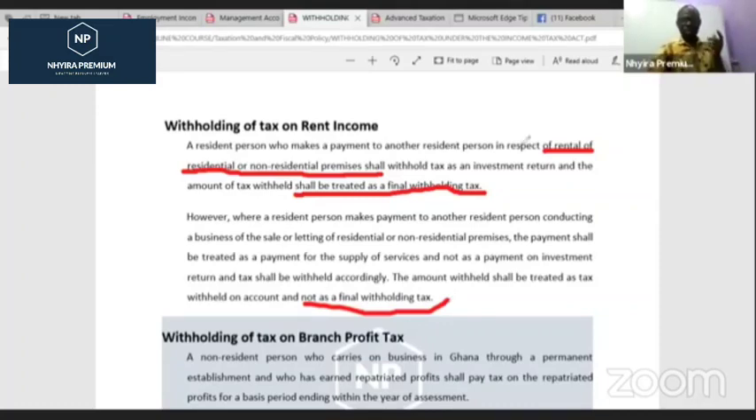Then to my favorite area, and that is going to be the issue about branch profit.